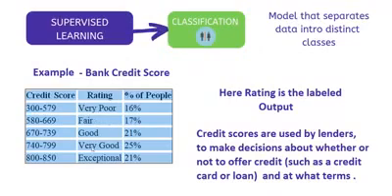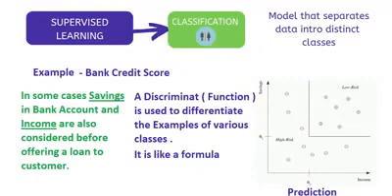That you have a good credit score, we can give you a loan. You have a poor credit score, we cannot give you a loan. In some cases, savings in a bank account and income are also considered before offering a loan to customers. That means if you have some savings in your bank account and some regular income, that is the case.